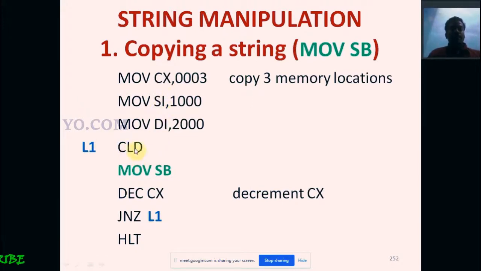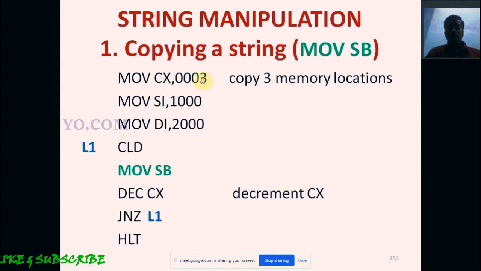CLD means clear direction flag. Now the direction flag is 0. Then consider our string manipulation instruction, MOVSB. Then decrement CX, the count is decremented by 1.